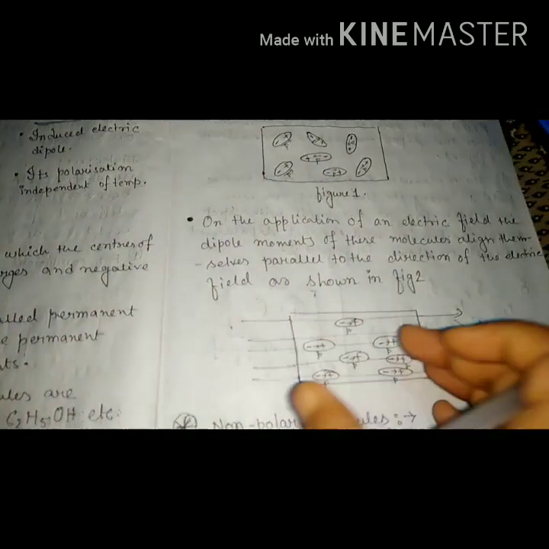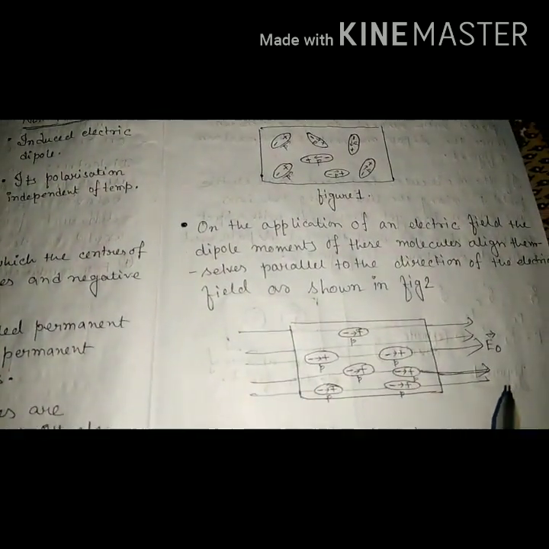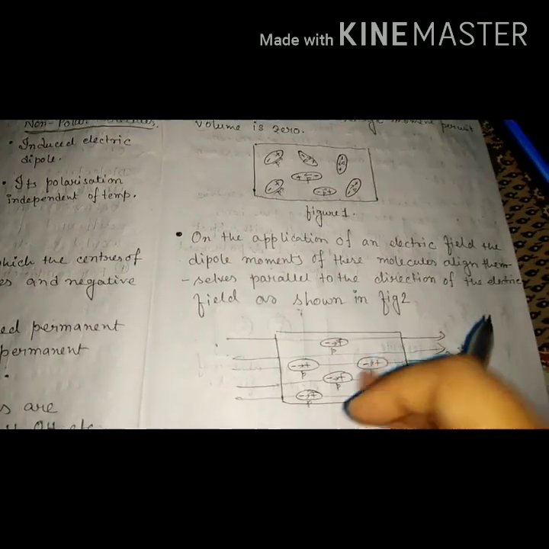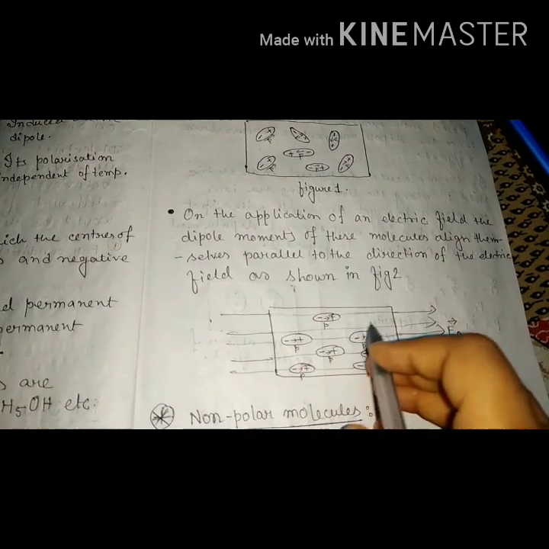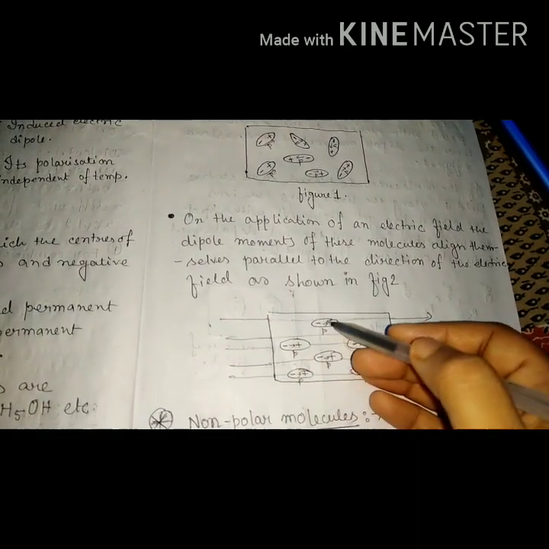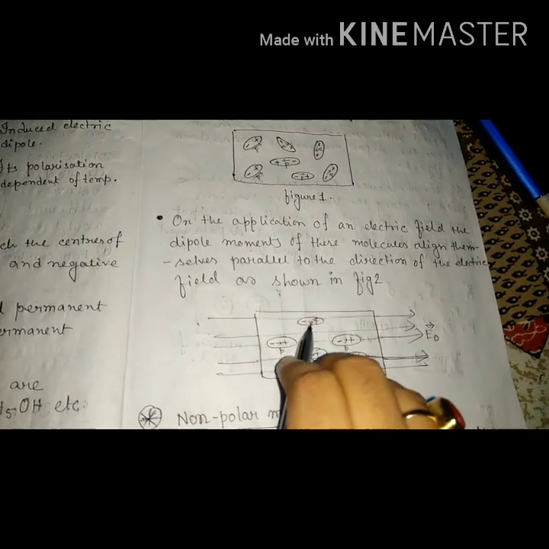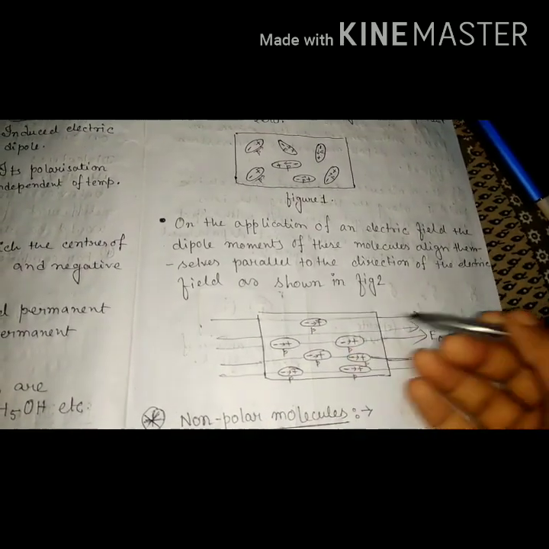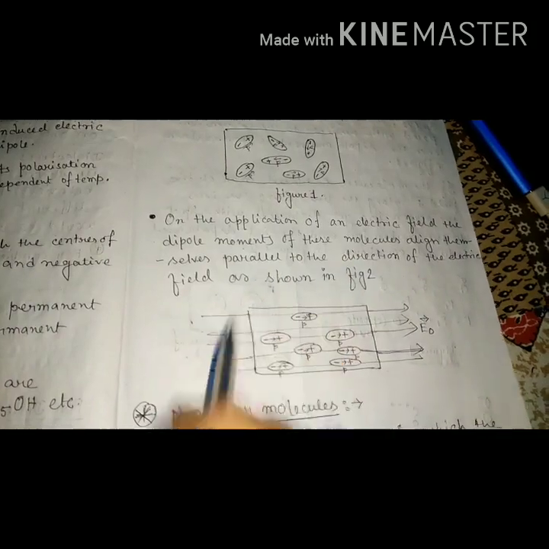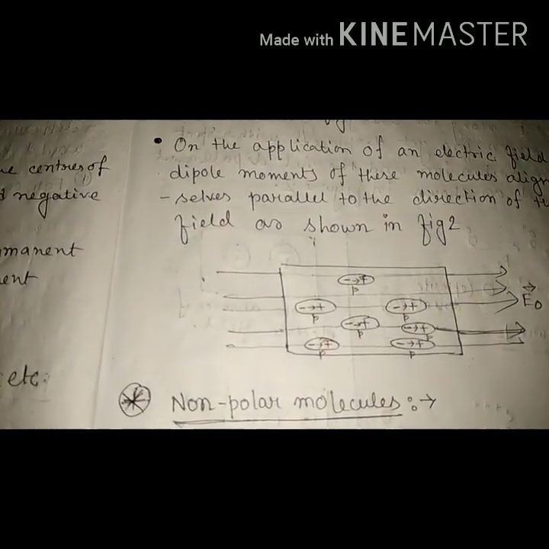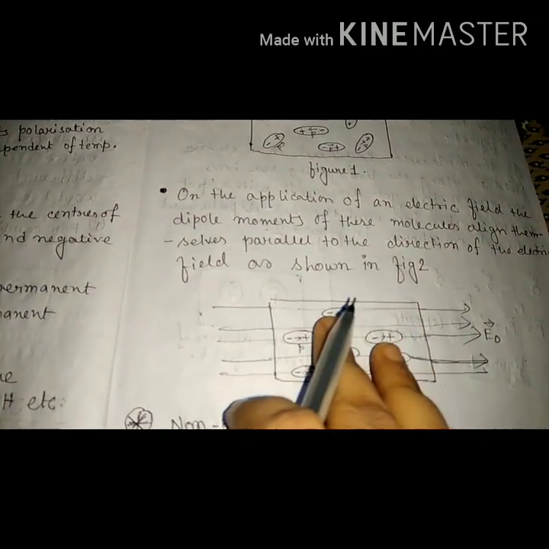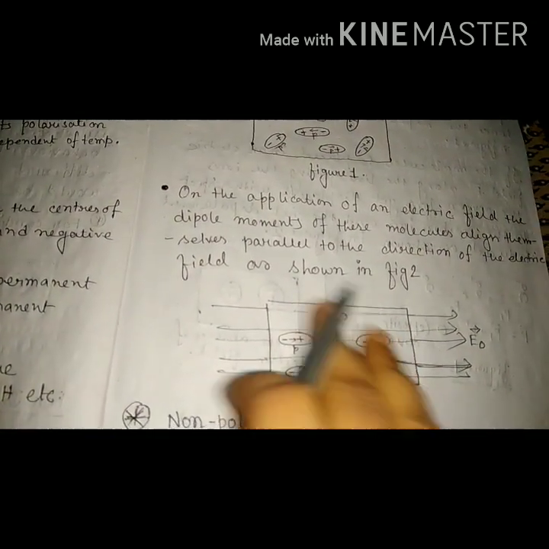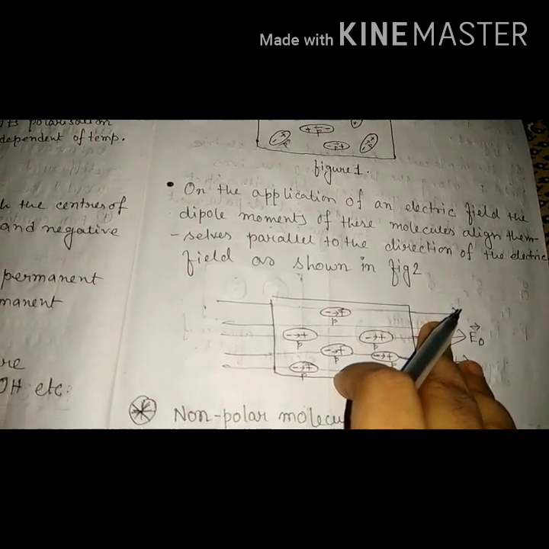But if we place this dielectric substance inside an external electric field, a force is exerted on the molecules and they are aligned towards the electric field: all positive ends towards the electric field and all negative ends opposite to it, like this. They are aligned properly. The electric dipole moments of these molecules align parallel to the direction of the electric field.